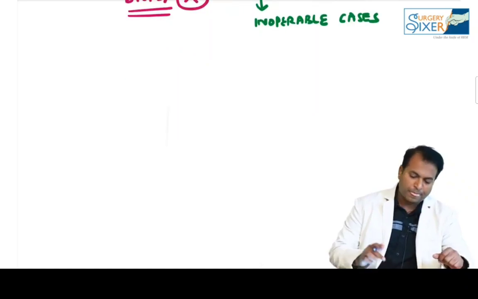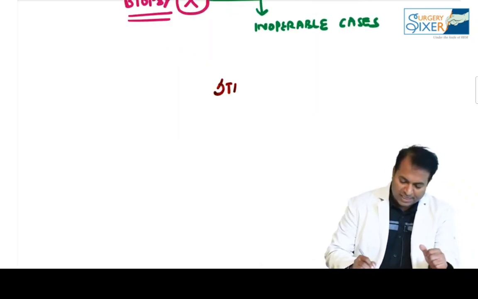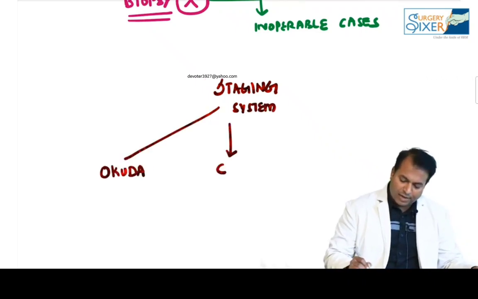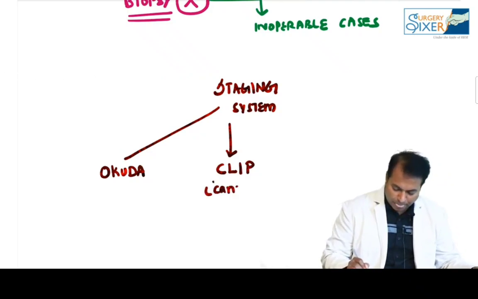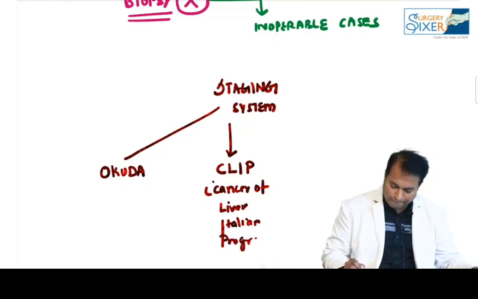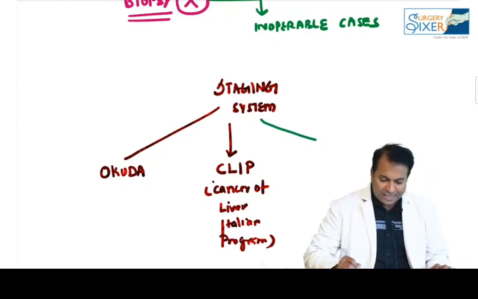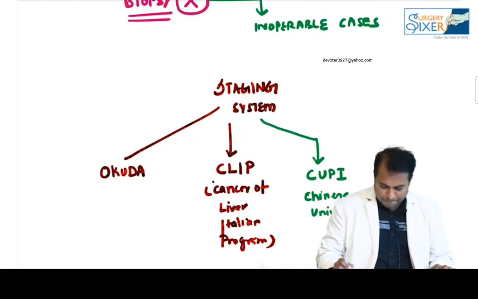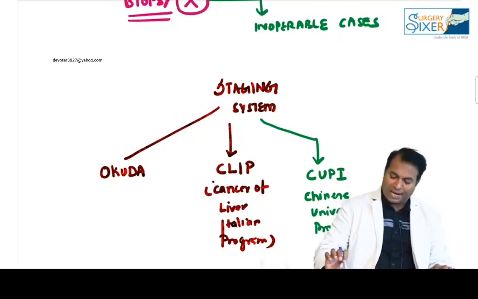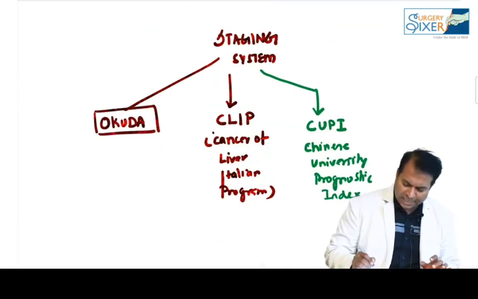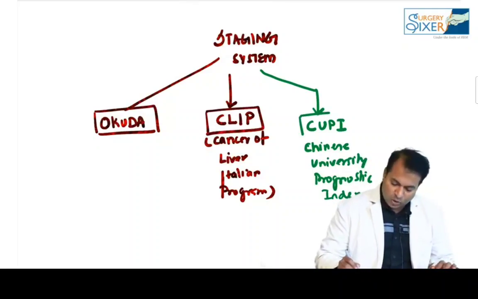So when you discuss HCC, you must know about some staging systems, which are not so important. Just for completion, I'm telling you the stagings. They are known as Okuda staging, Cancer of the Liver Italian Program staging, and Chinese University Prognostic Index. I'm telling the names because the national board exam can ask one-liners.